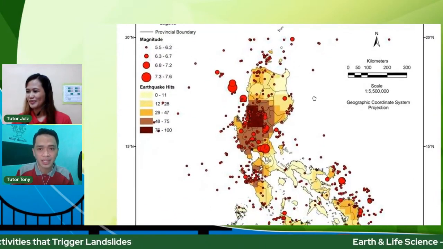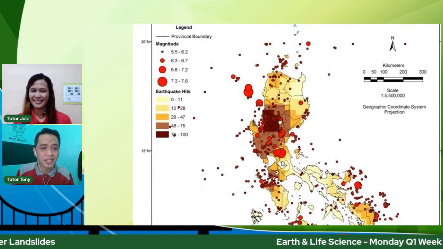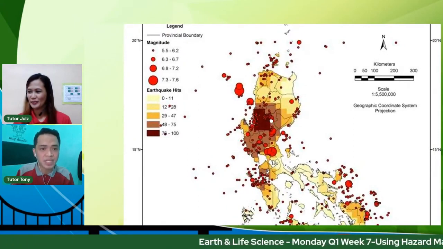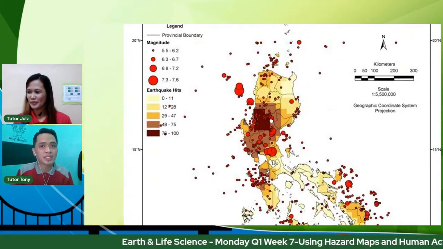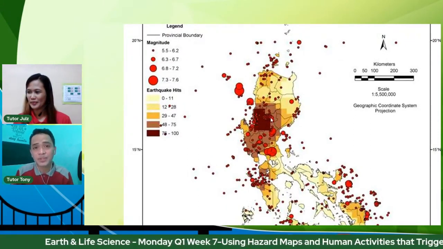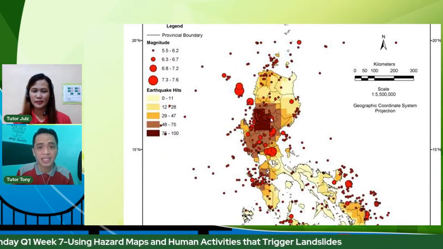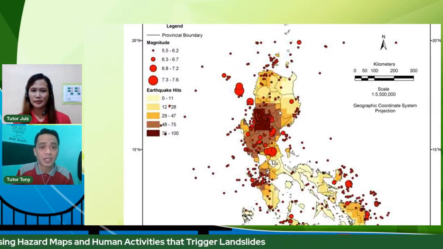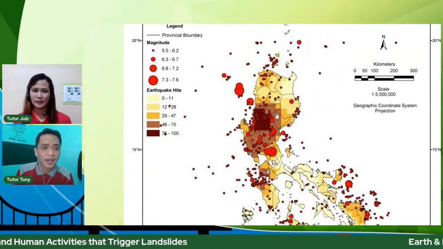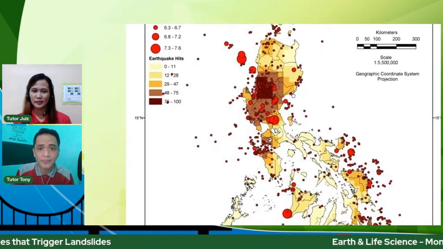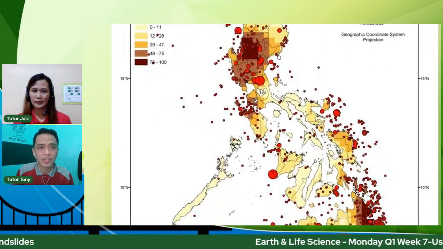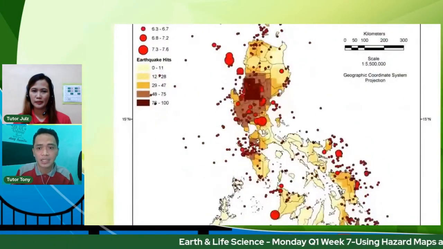Whereas for earthquake hits, ang ginamit naman na indicator is the number of times, in recorded history, kung gaano kadalas nagkakaroon ng mga earthquakes. So color-coded siya. The darker the color, mas marami siyang recorded na mas malalakas na earthquakes.